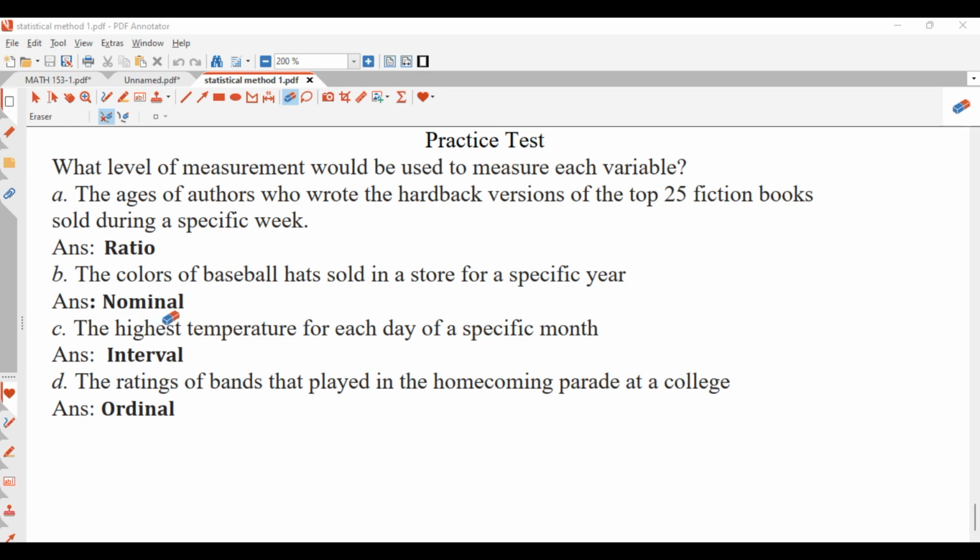Temperatures are usually observed in a form of interval. And D, the rating of bands that play in a homecoming parade at a college. You see that for this rating, it means that they are going to be in a form of order, right? So this one is ordinal level of measurement.